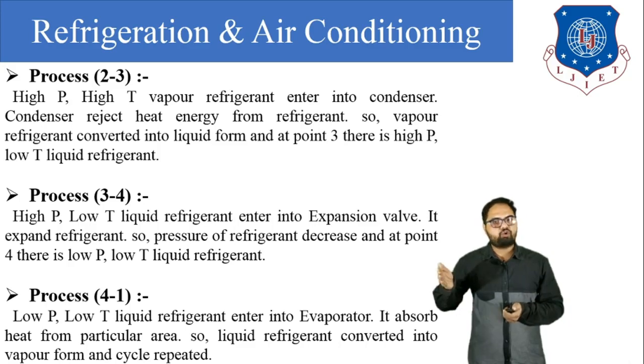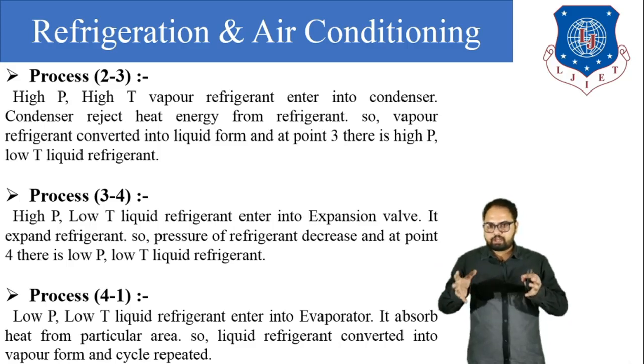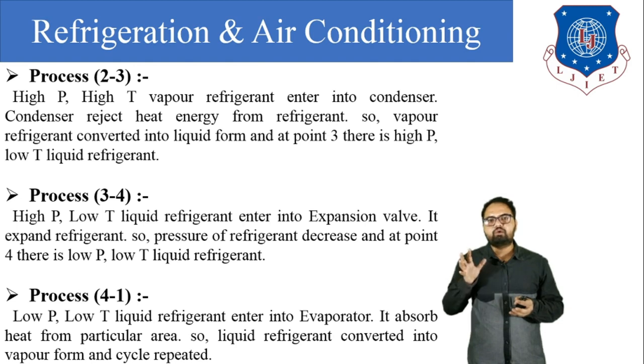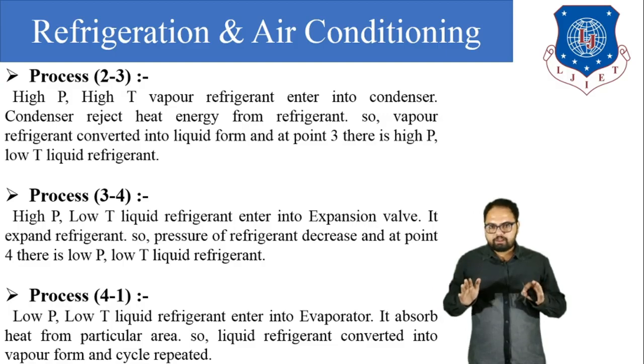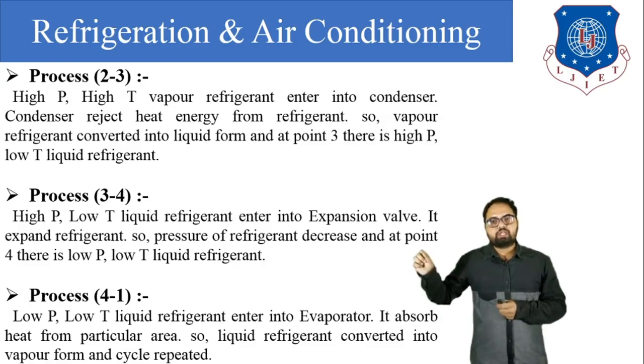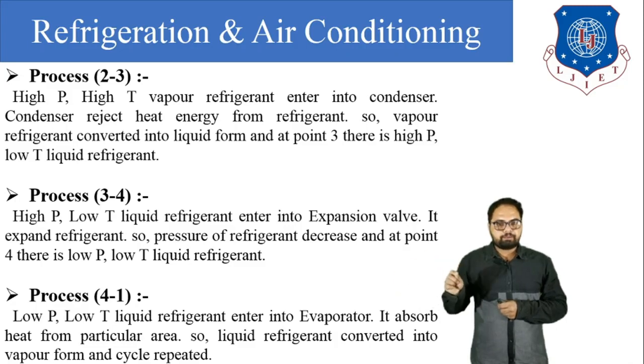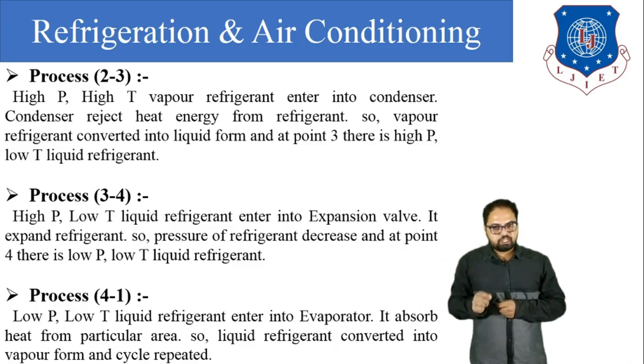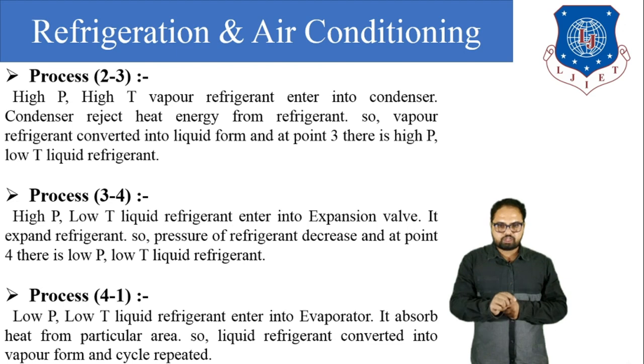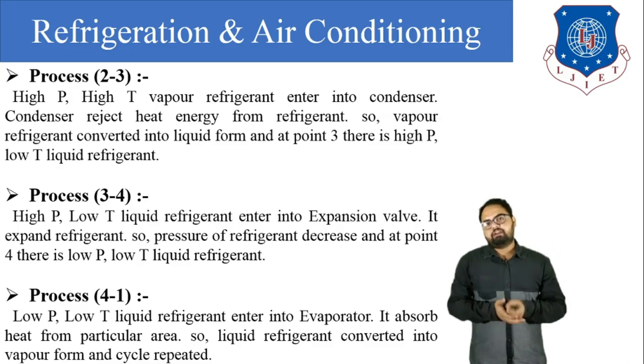And during process 4 to 1, we know that the evaporator absorbs only latent heat load, and by absorbing latent heat there is no change in temperature, only a phase change occurs, so the low pressure and low temperature liquid refrigerant is converted into low pressure and low temperature vapor refrigerant, and again the cycle is repeated. So this is all about the vapor compression refrigeration system.